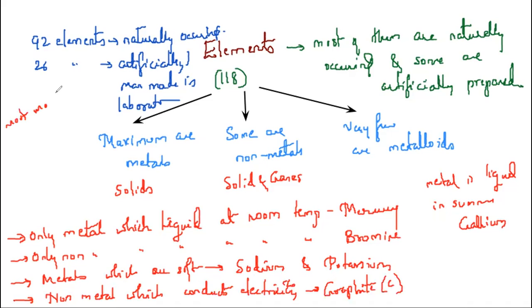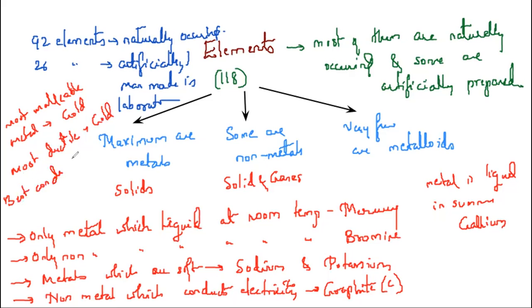Then the most malleable metal. Metals are malleable. In that, the most malleable metal is which one? The most malleable metal is gold. Correct. Most ductile. The most ductile metal is what? It is also gold. Best conductor of electricity. Best conductor of electricity is what? It is gold and silver. Actually, it is silver.